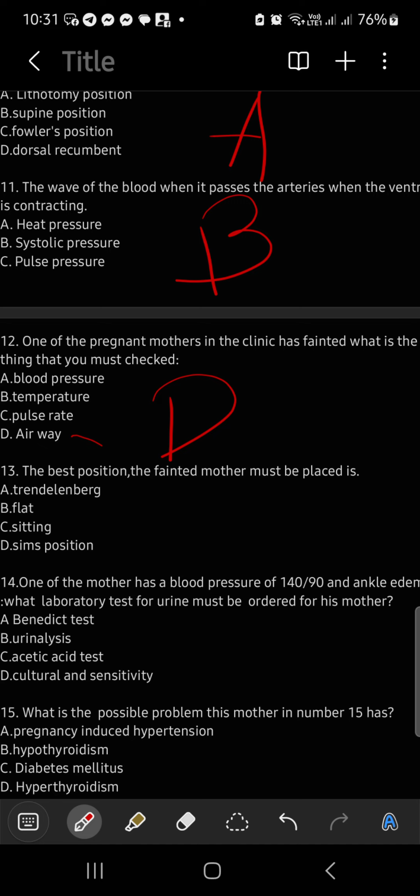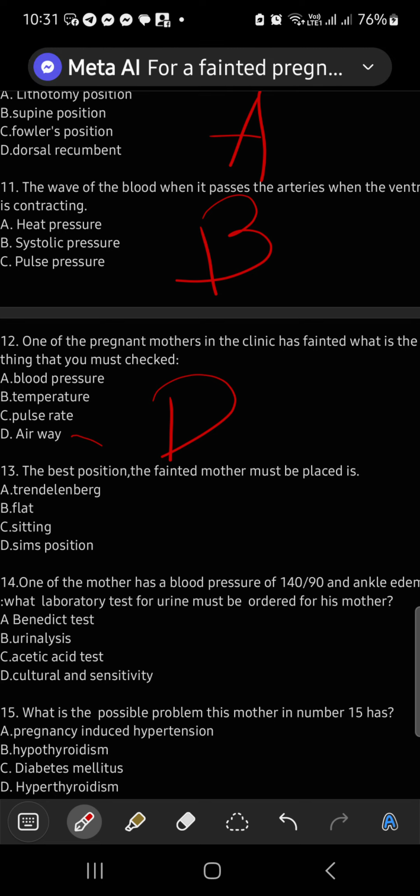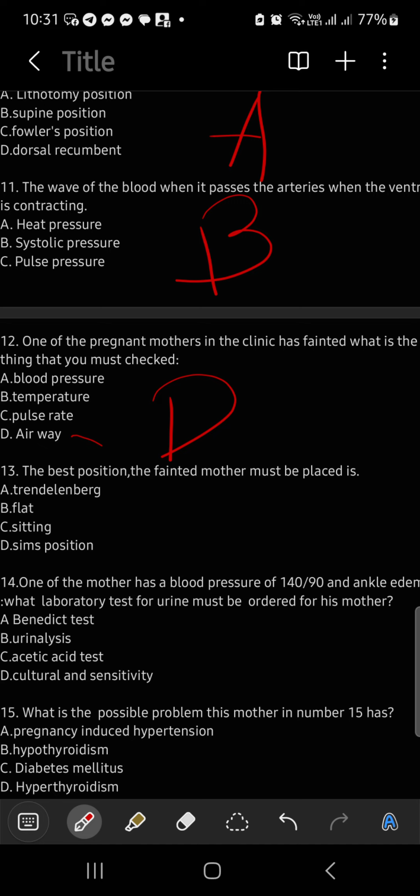Placing the mother on her back, elevating her hips and legs above her head. Okay, that is Trendelenburg position. Okay, Trendelenburg, that's correct. Letter A.